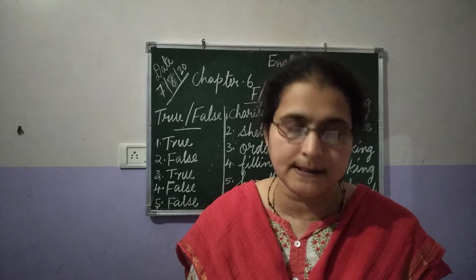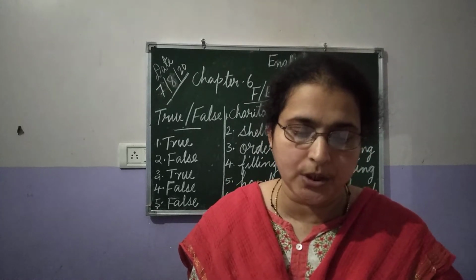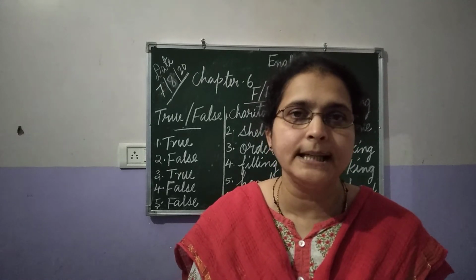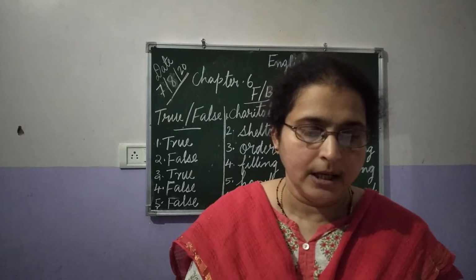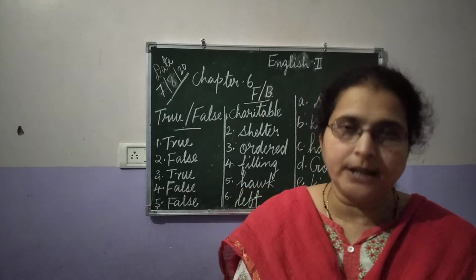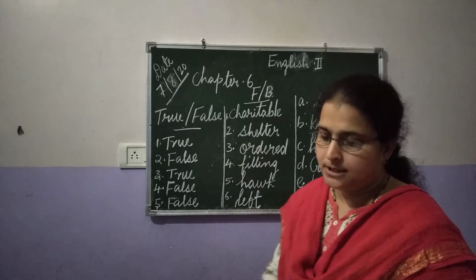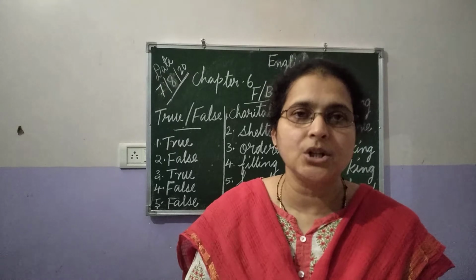Now the second one. The dove was in great fear and took dash in the king's lap. The dove was in great fear and took shelter. What is the next answer? Fill in the blanks. The answer is shelter.